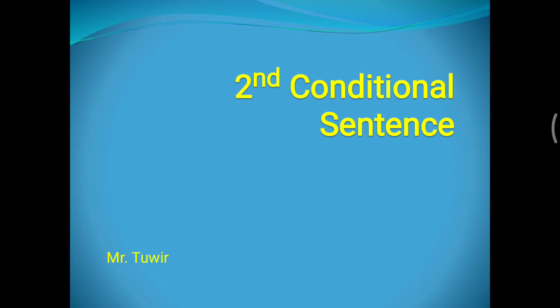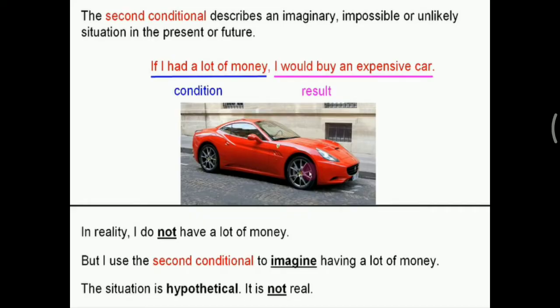So, today we're going to discuss the second conditional sentence. Kalimat pengandaian bentuk kedua. Okay. Let's see the example below.